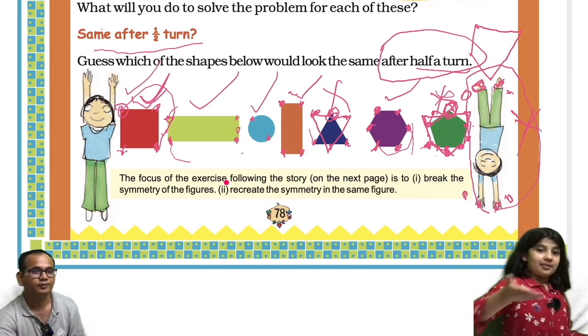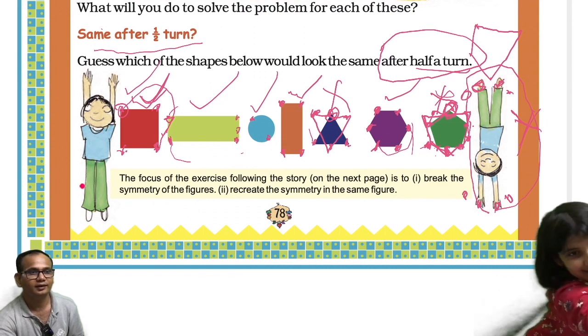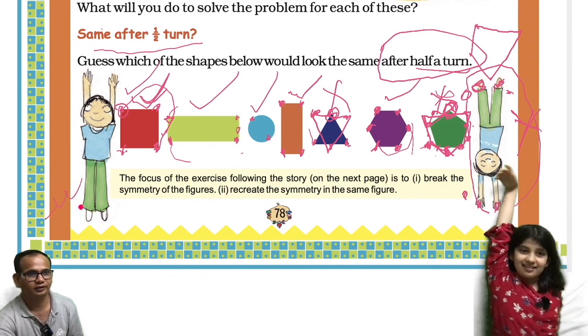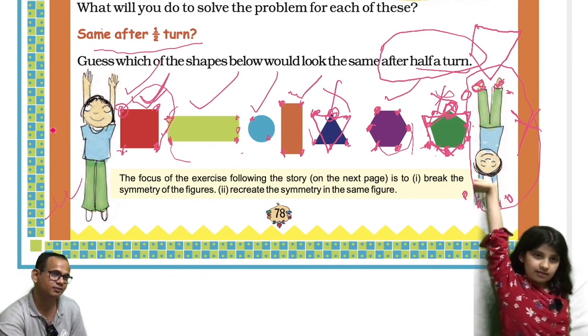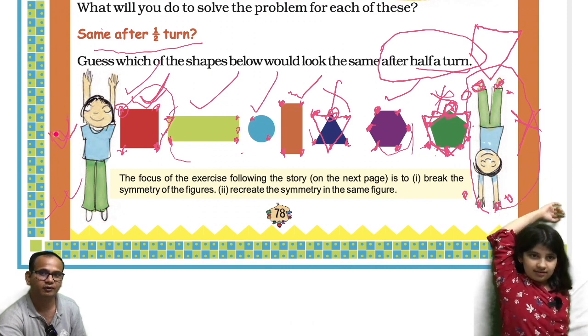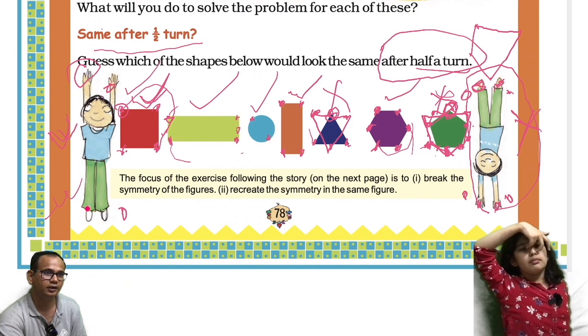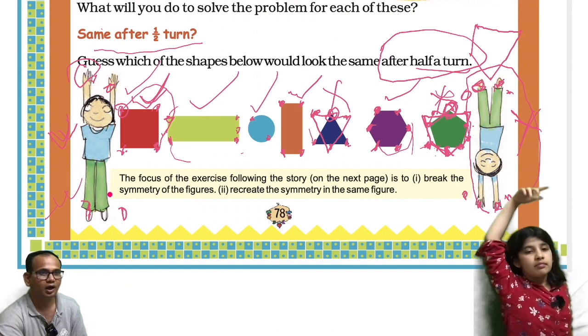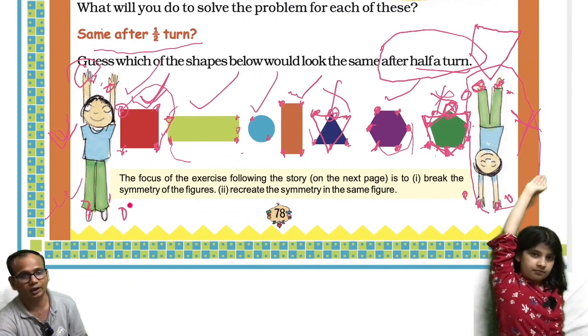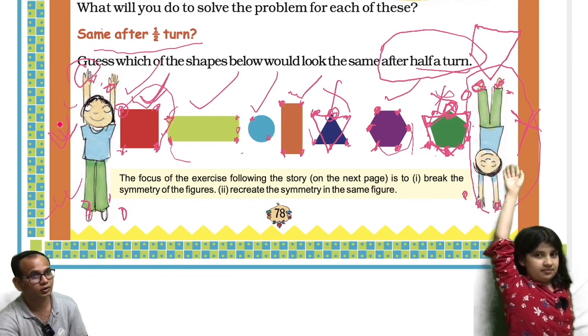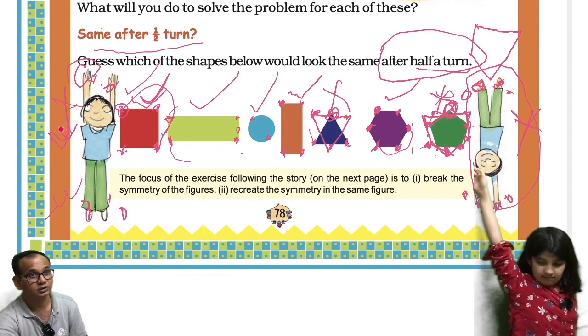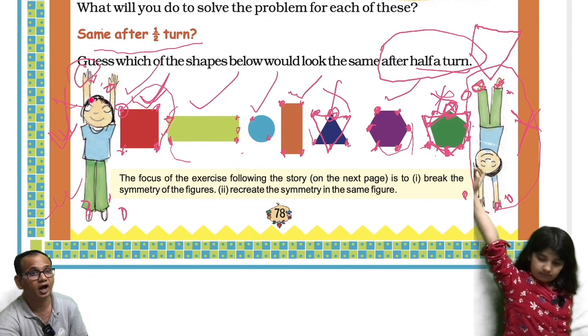Okay. And look at that. It will look like this after half a turn. Yeah, that's fine. You are right, Avisha. Oh, we didn't think this is an image, Avisha. We should have thought about this also. We should have done this also. If you turn it half, this hand will be here, and this hand will be here, and these legs will be here, and it will be upside down. So this boy also is not a mirror image. This will not be the same after half a turn.